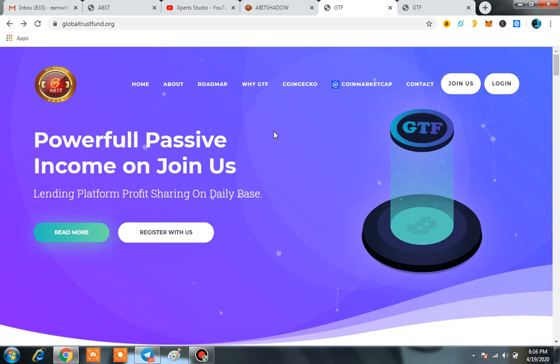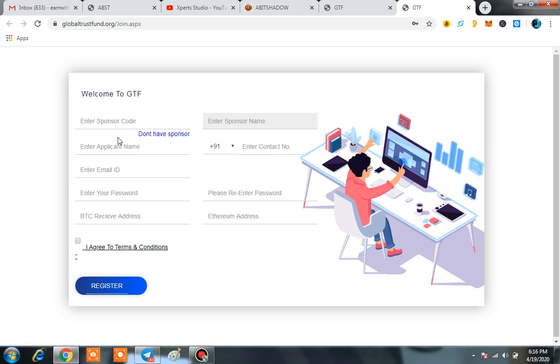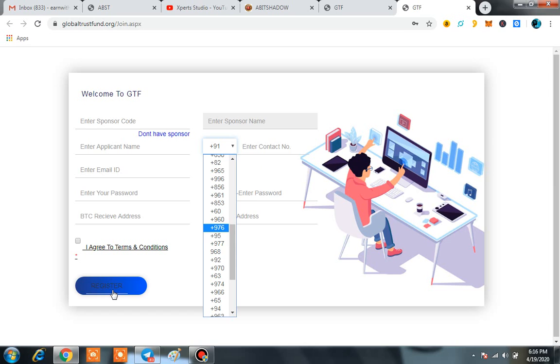First of all, what you have to do is click on the join us option. Then you have the option like this. You just have to click on don't have sponsor. Then you have to enter your name, your email address, your password, your BTC address, your MyEtherWallet or Ethereum address. Then you have to confirm your password, and from here you can enter the country code of your country, and then you can enter your mobile number, then sign up.